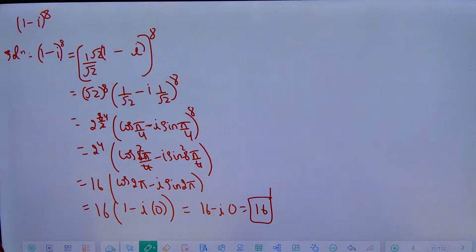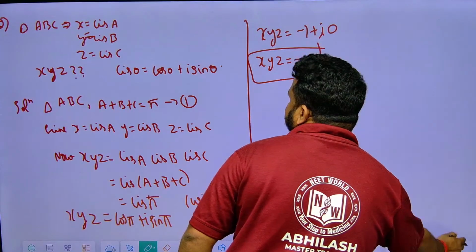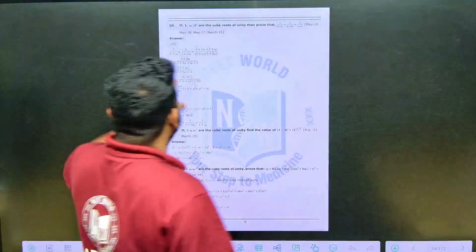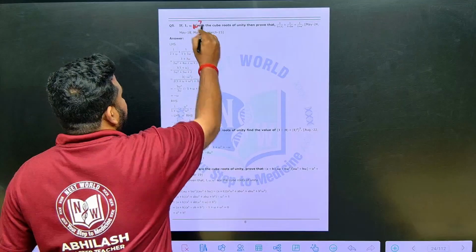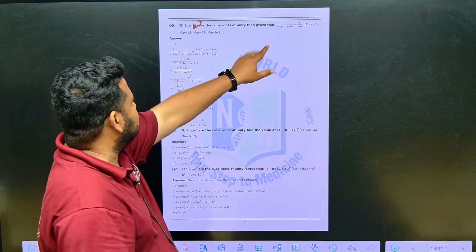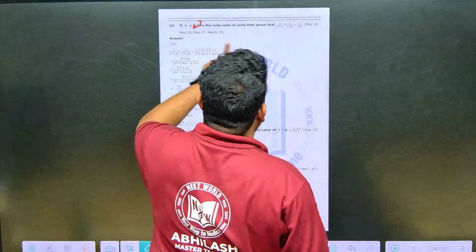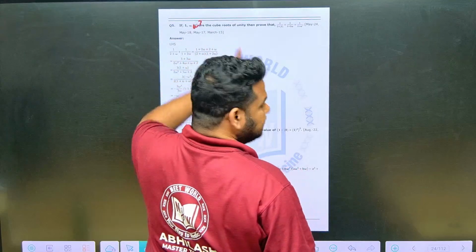We will solve one more question from De Moivre's theorem. So see here, friends, they are telling, actually this should be omega square. 1, omega, omega square are the cube roots of unity, then prove this, they are telling. Okay, they are asking us to prove this. Let us take up this question. They have asked this multiple times, 2024, 2018, 2017, 2015.